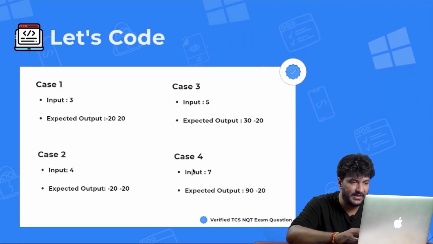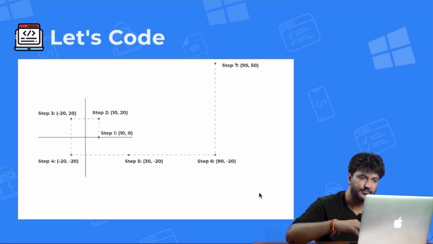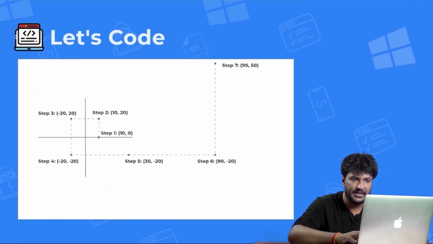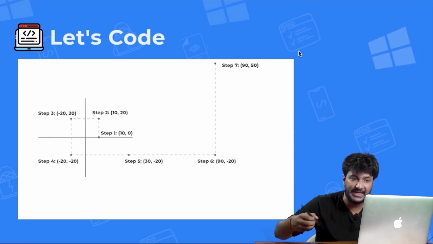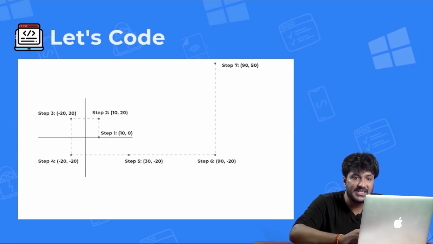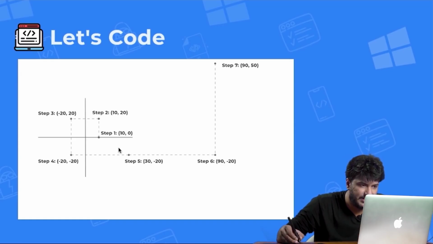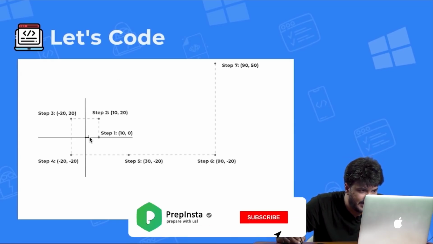So even if input is 7, the output is 90, 20. We'll see that. So again here, if you check, what is the step? He first turns and travels 10, so basically a right turn and 10 distance. So this time it will be a right turn, but the distance would be 60. This was the step number 1.